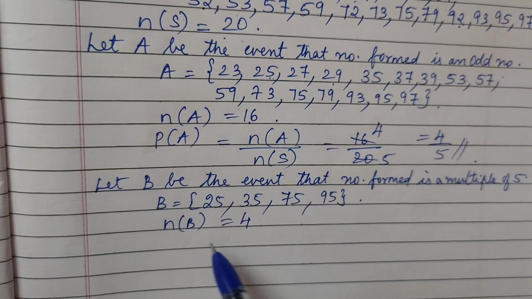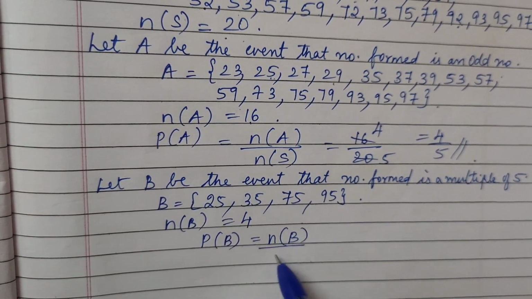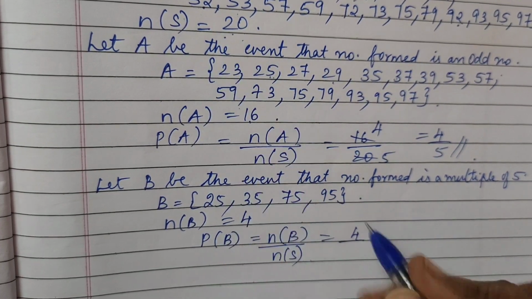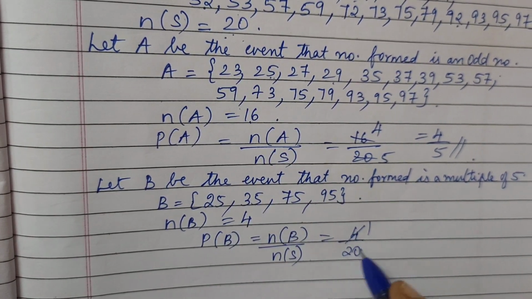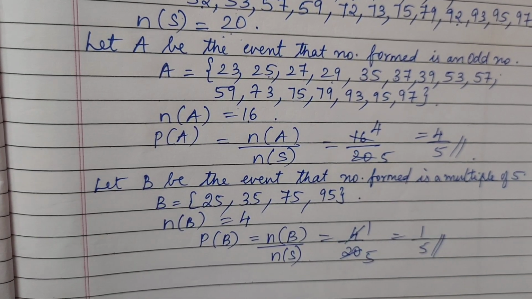So we finally write P of B equals n of B upon n of S. That is 4 upon 20. 4 1s are 4, 4 5s are 20. So we got 1 upon 5 here.